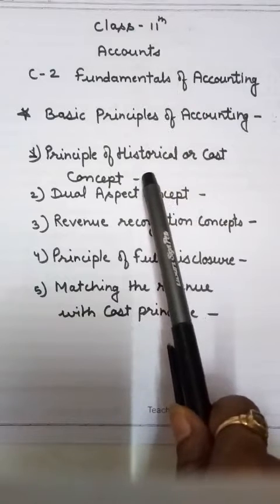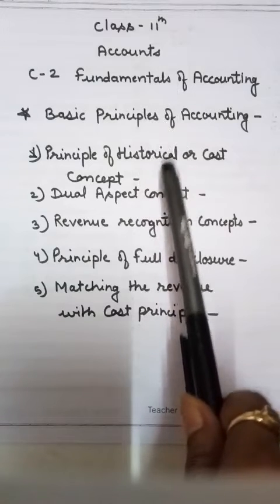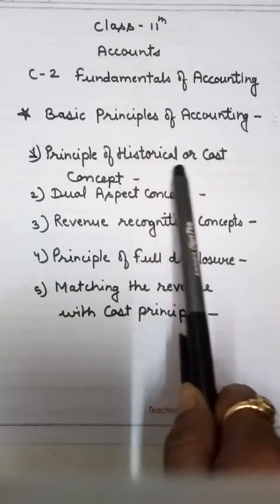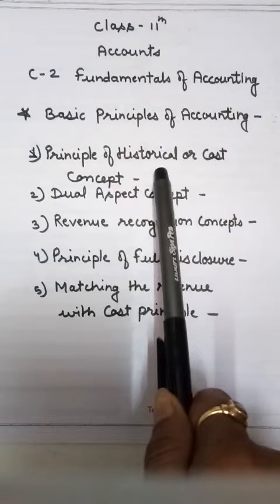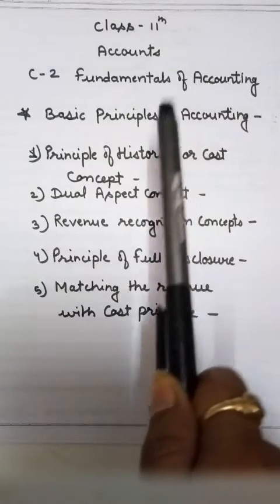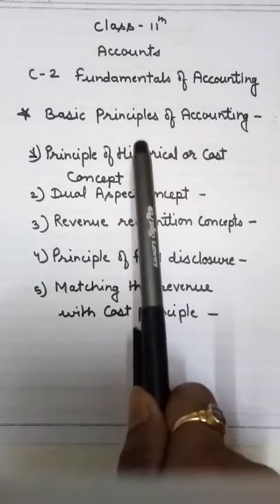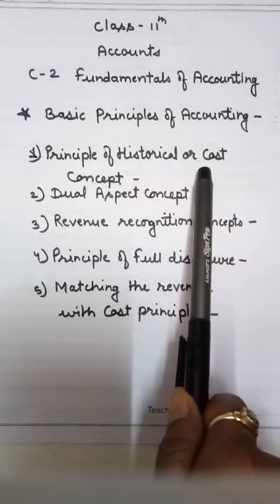As per this concept, all assets are recorded in the books of account at their acquisition cost, means the cost at which we purchased from the market.